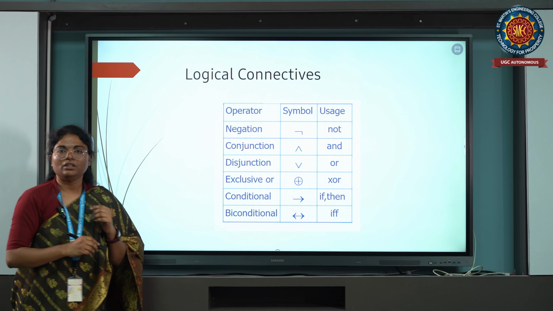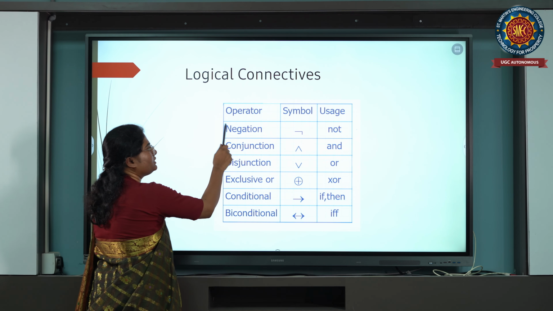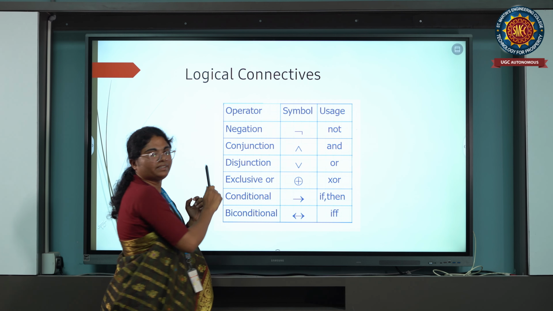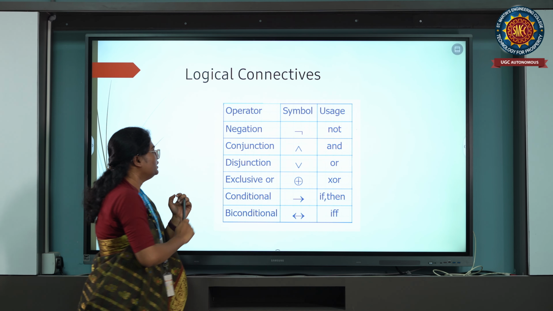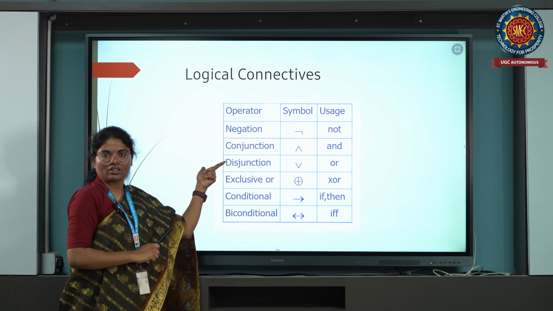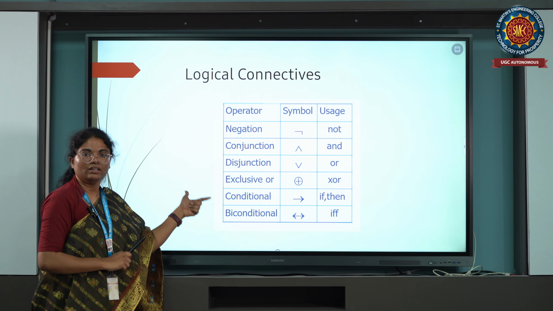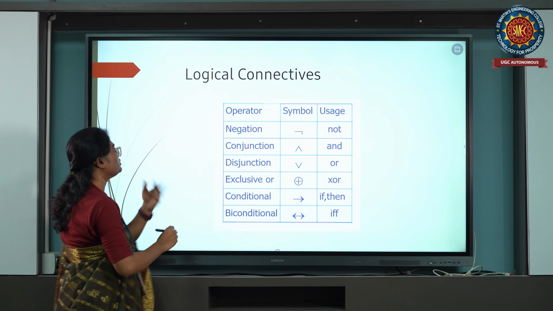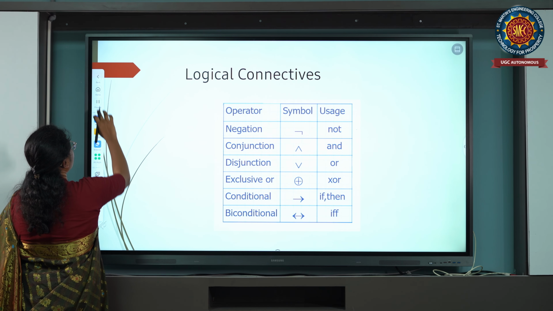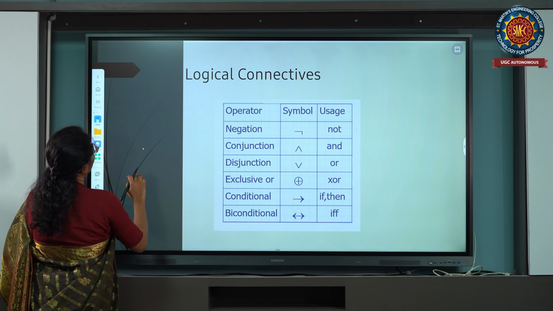Logical connectives. Number 1, negation. The first logical connective, negation. This is the symbol, and the usage is not. Number 2, conjunction. Number 3, disjunction. Number 4, exclusive or. Then conditional and biconditional. Okay, let us learn one by one. So the first one is negation. So what is a negation?